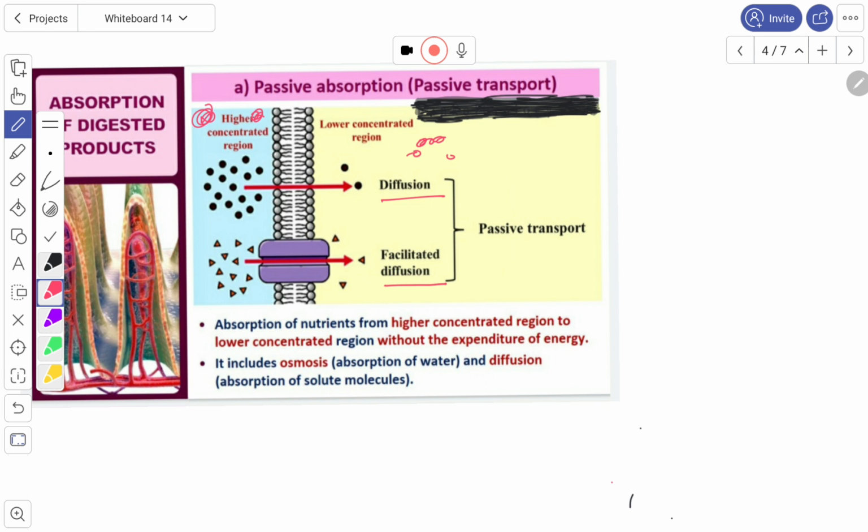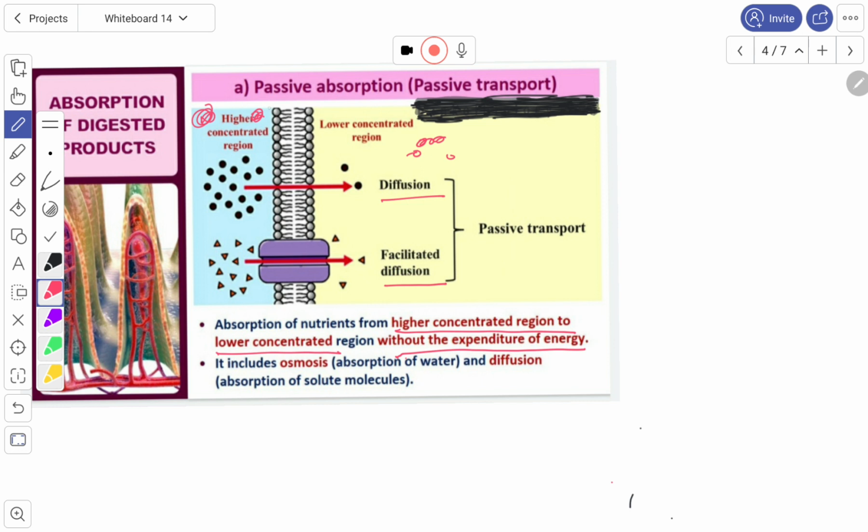In passive absorption, nutrients move from a higher concentration region to a lower concentrated region without the expenditure of energy. That means here the substances are not using any energy for the diffusion. Then we call this passive transport. For example, diffusion includes osmosis, that means absorption of water. Water is absorbed by a process called osmosis through simple diffusion.